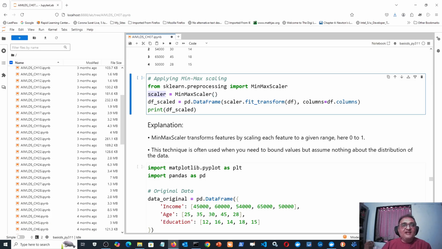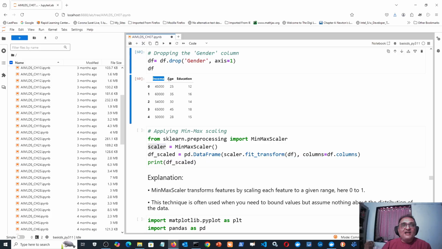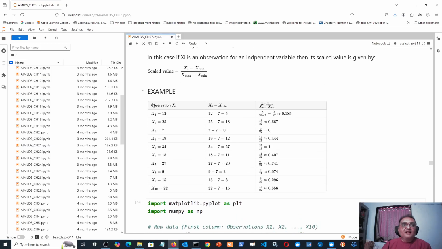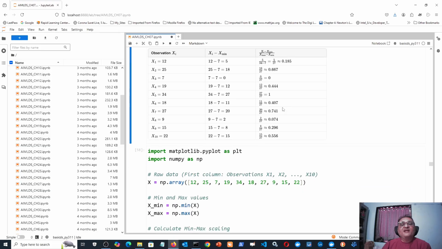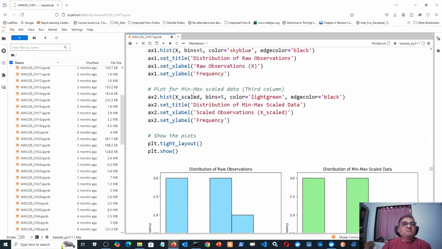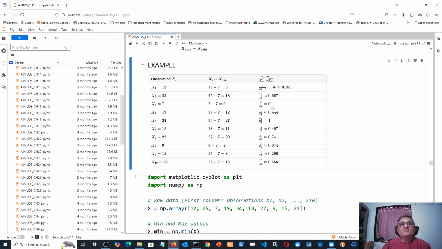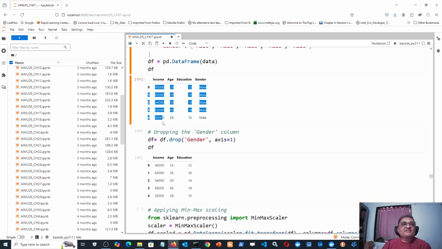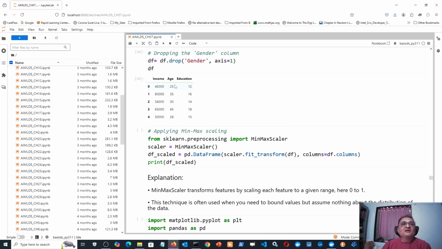So a scaler object is created, but it is just created. It has not yet been applied on my data frame. Now here, what is my problem? In the previous case I had only one column, so scaling was easy. I could have done it by the basic definition: find the difference of each observation from the minimum, and divide by the difference of maximum minus minimum, and whatever values you get are your scaled values. The answer came out between 0 and 1. But here there are 3 columns. So I cannot afford to scale these separately: income, then age, and then education, these 3 columns.